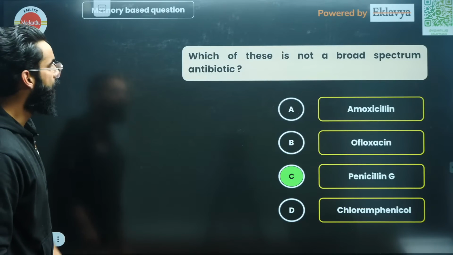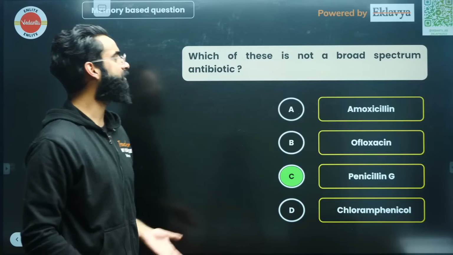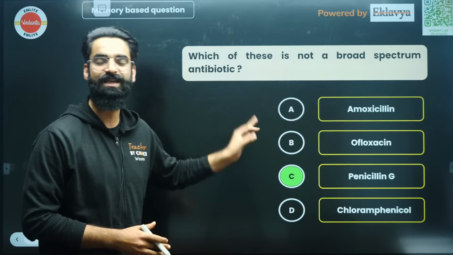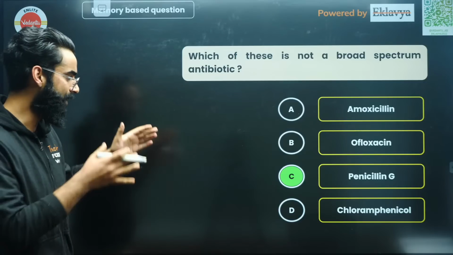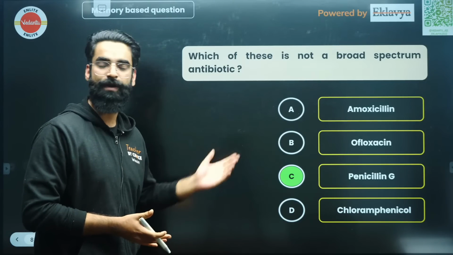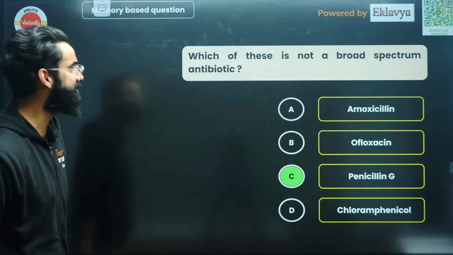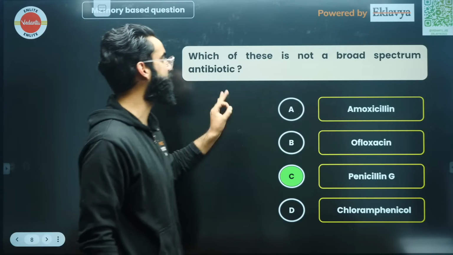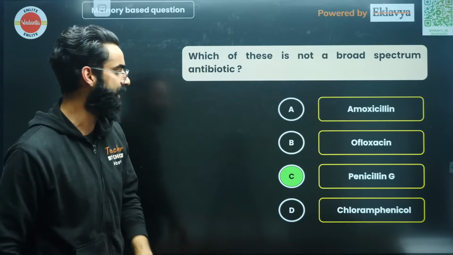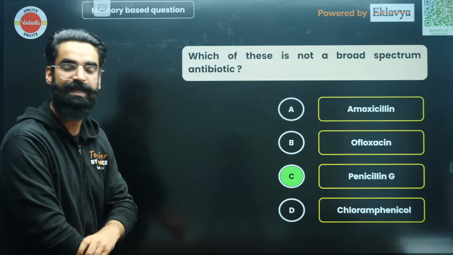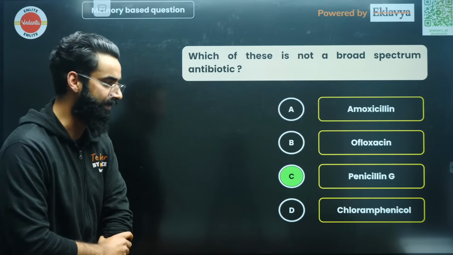Perfect. Which of these is not a broad spectrum antibiotic? This question has been directly taken from your NCERT, right? If you have read the NCERT carefully, then definitely you would have marked it correct. It's basically penicillin G, which is the narrow spectrum antibiotic. And the question was, which of these is not a broad spectrum antibiotic? It's absolutely going to be penicillin G. It is the narrow spectrum antibiotic, right?